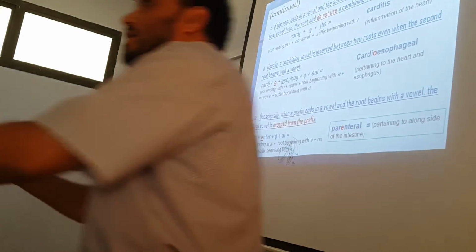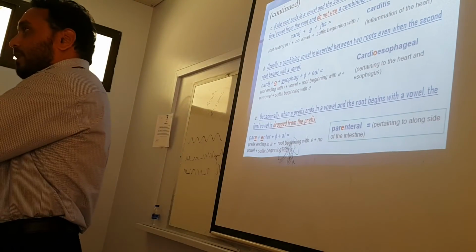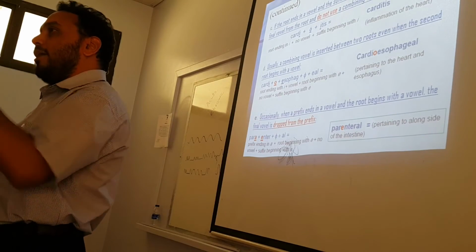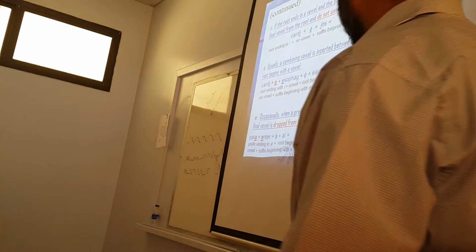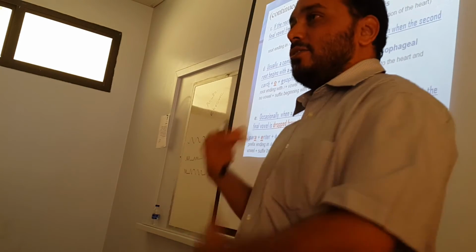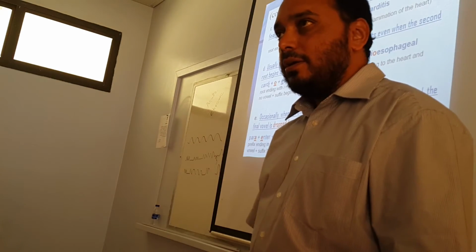The last vowel from the prefix is deleted. You need not say paraenteral. If you just drop A, it becomes parenteral. Parenteral means pertaining to or alongside of the intestine. Okay? So these are the rules of the combining forms.